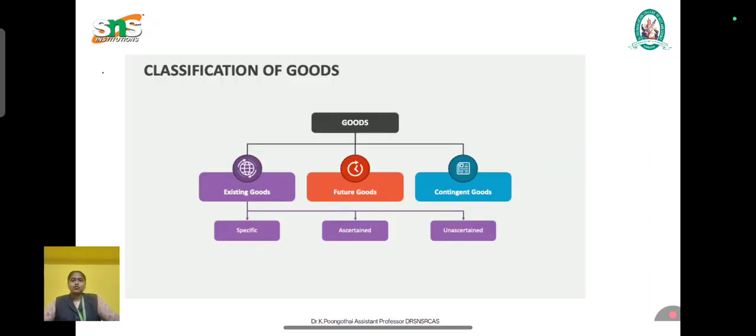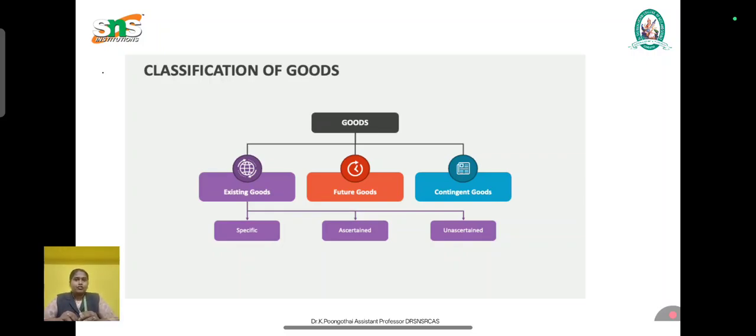Before going into the classifications of goods, we have to be clear about what goods are. Under Section 2, subsection 7 of the Indian Sale of Goods Act 1930, the term goods plays a central role because a contract of sale can exist only when there is a transfer of goods.